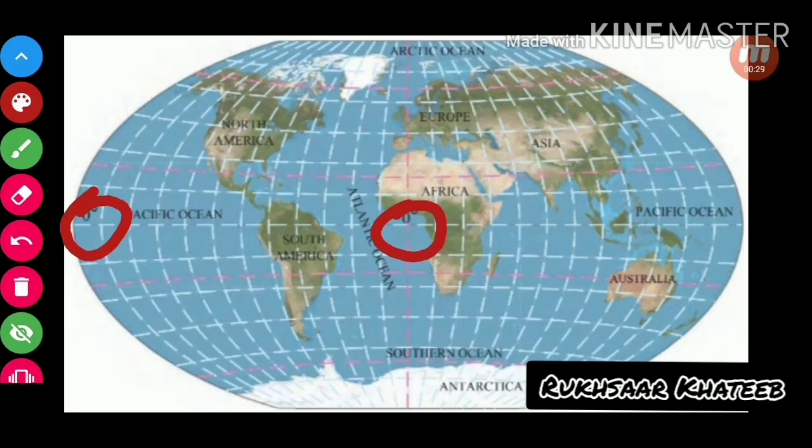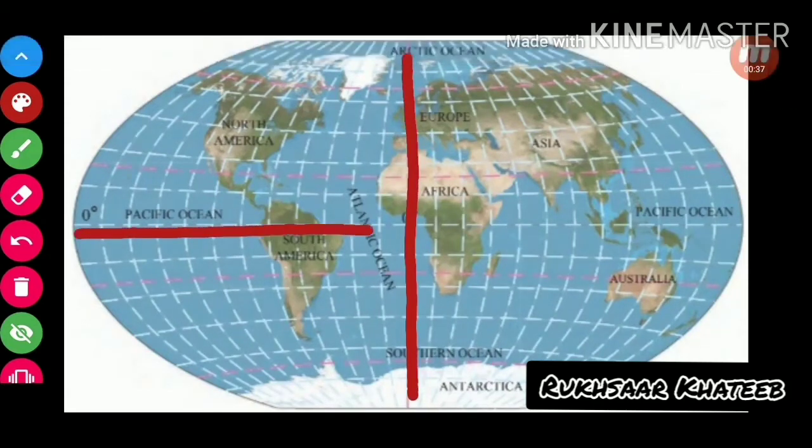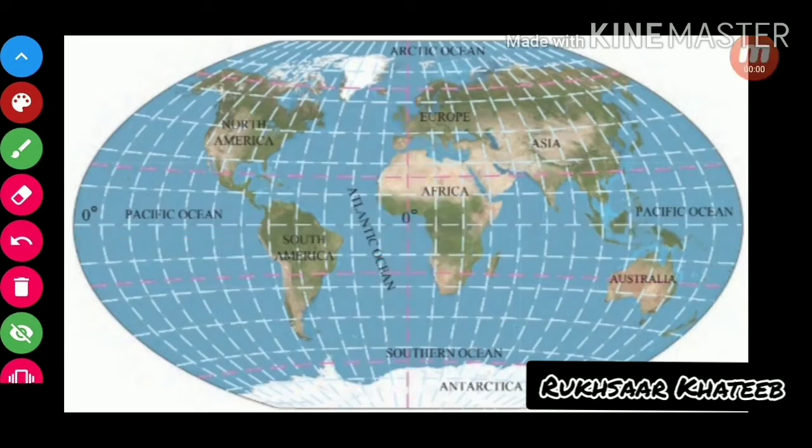Now let's see their intersection. What is an intersection? Two lines meeting each other at a specific point. Yes, so here we can see this is the meridian and this is the parallel, and the place where they meet each other is their intersection. So we just need to mark it.